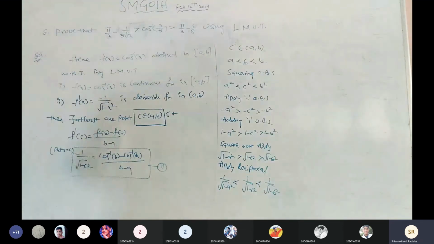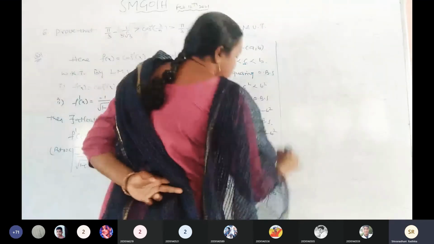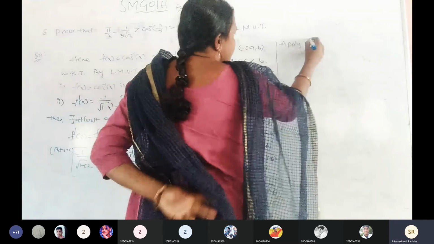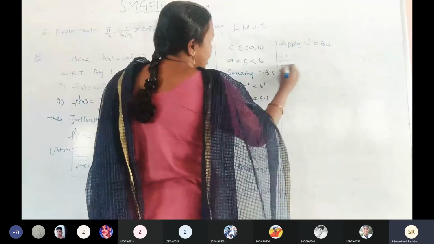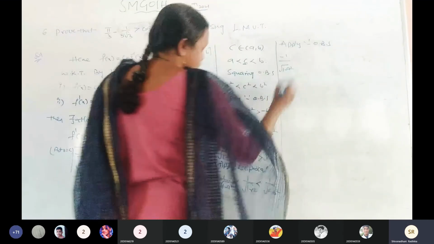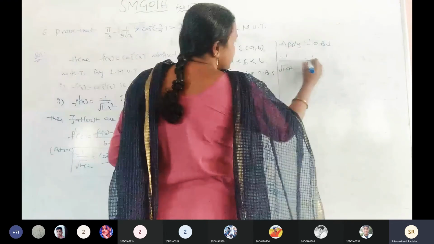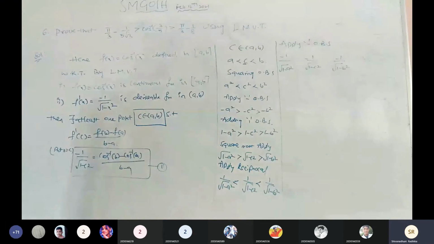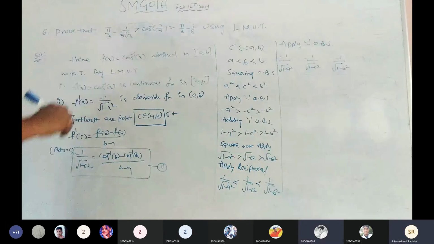Now apply minus on both sides. Apply the negative 1. Is it clear? Minus 1 by under root of 1 minus a square, minus 1 by under root of 1 minus c square, minus 1 by under root of 1 minus b square. Now tell me the symbol. Change.